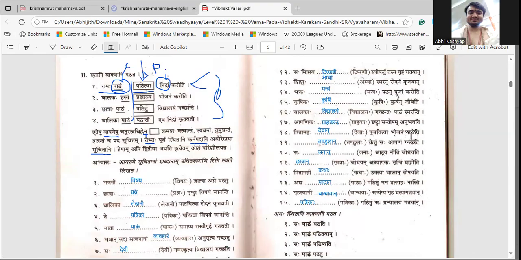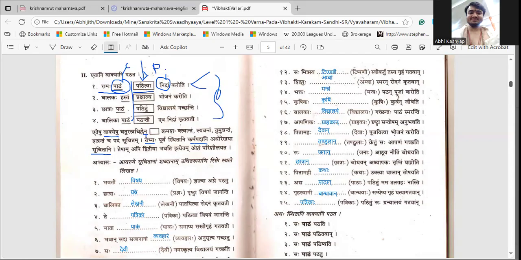Next, Pathaha, Pathan. Pathaha, Pathau, Pathaha. So it is Pathan. It is Pullinga. Next, Bandhavaha, Bandhavau, Bandhavaha. So Bandhavan.